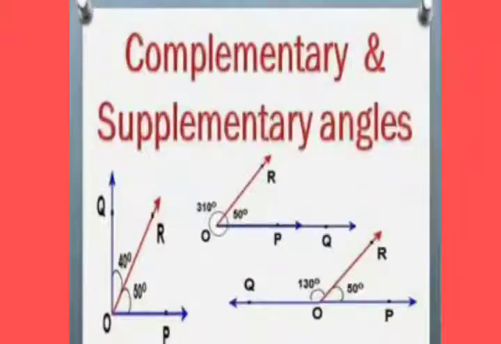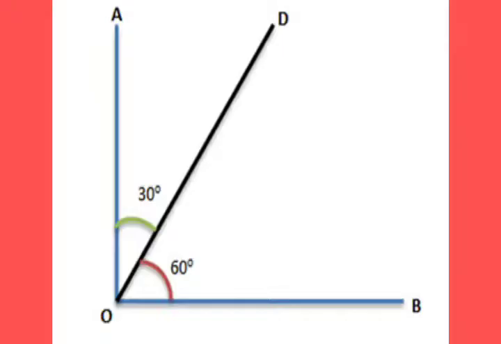In this video, I am going to discuss complementary angles, supplementary angles and the questions related to this. Two angles are said to be complementary if their sum is 90 degrees.